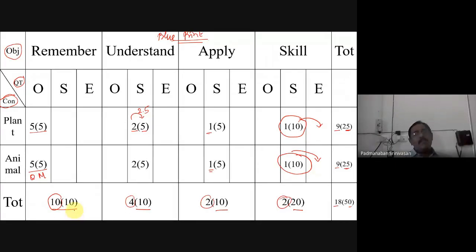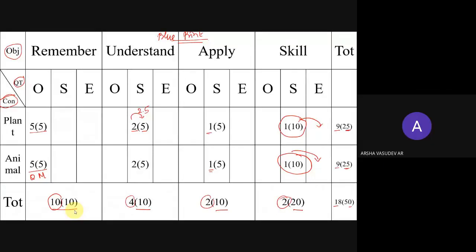This one only you have to prepare for your 2 contents, and then we are going for question paper. So can we do this? Can we prepare blueprints? Yes, sir. Okay. Any clarifications for preparing a blueprint? So you have 50 marks. Same thing you have.